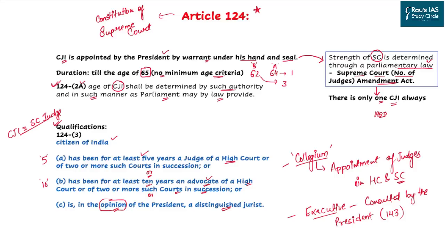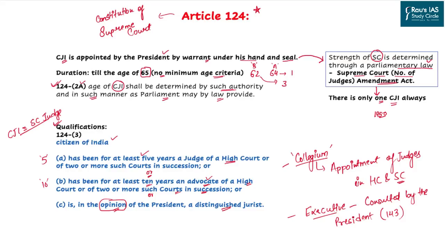So he or she may be a high court judge, let's say in Allahabad for 2 years and 3 years in the High Court of Rajasthan. If the first qualification is not there, the second qualification may be used, as at least 10 years of working as an advocate of a high court or 2 or more courts in succession. So as far as judge is concerned, it is 5 years as a judge. As far as advocacy is concerned, it is 10 years.